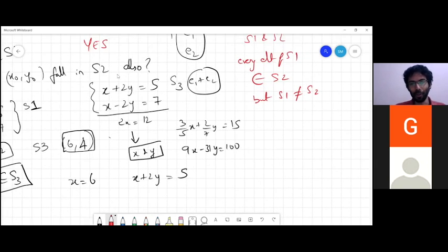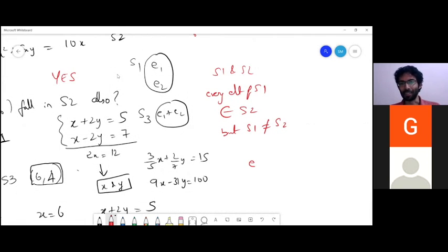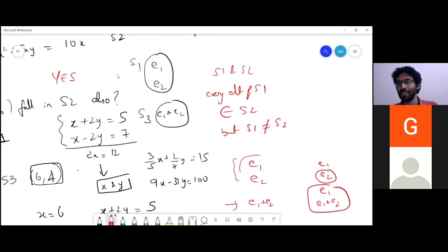Okay, so now you gave a very nice explanation for this method. Suppose I have E1 and E2, and then E1 plus E2, you are able to compare the solution space of this and this. Very nice. Now I have a question. What if I replace E2 by E1 plus E2? I'll get E1 and E1 plus E2. Now if I compare the solution space of this and this, what can we say? Instead of taking E1 plus E2 as a separate thing, I'm bringing it as a part of the system, but I have replaced E2.